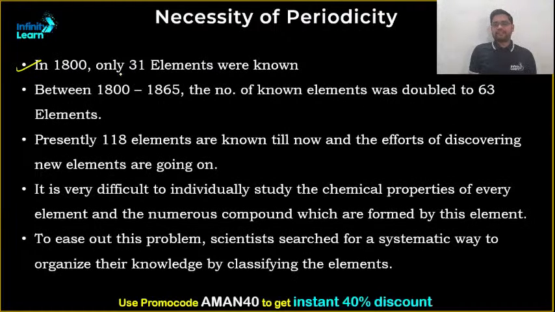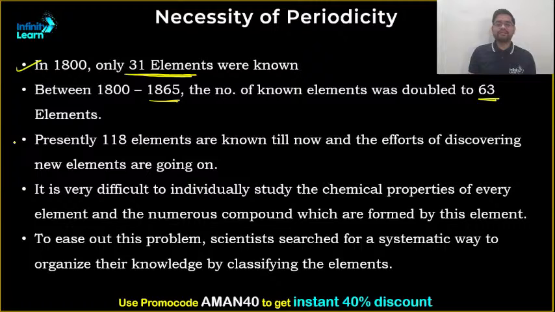And in 1800, if you see, there were only 31 elements known. 31 elements, it's okay, that's not such a big figure that we cannot remember it or remember its properties, so until then there was no need. But from 1800 to 1865, the number almost became more than double, that was 63. Now there was a serious need of periodicity. Why? Because with these 63 elements, it is really difficult to remember their names and their properties as well. And knowing the fact that some elements show the same property while other elements do not.